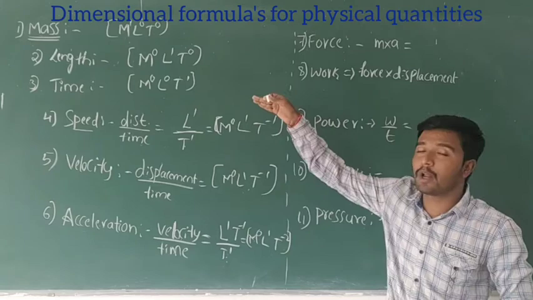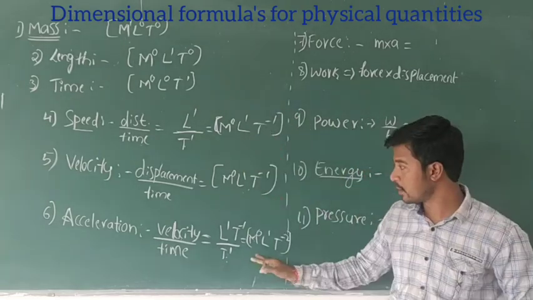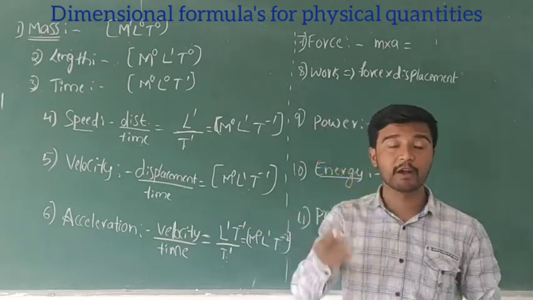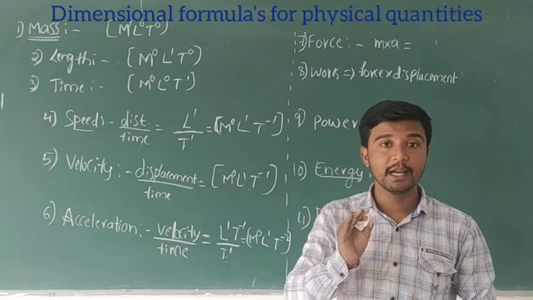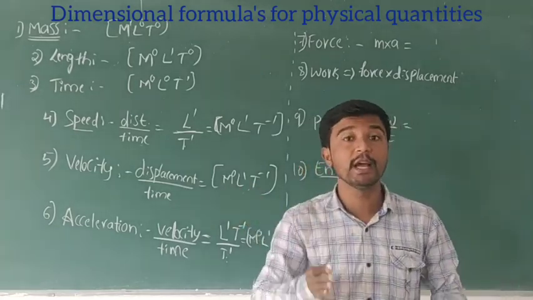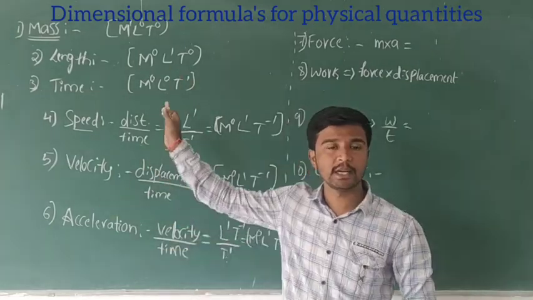So it is similar to 1 by 1. So they are linked to each other. Since we get these two, calculating the dimensional formula for everything else becomes very easy. Right? This is a combination of m and t. We take mass, length, time and calculate. So these are all the physical quantities, right?